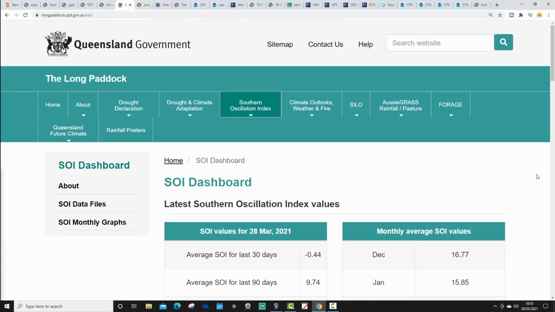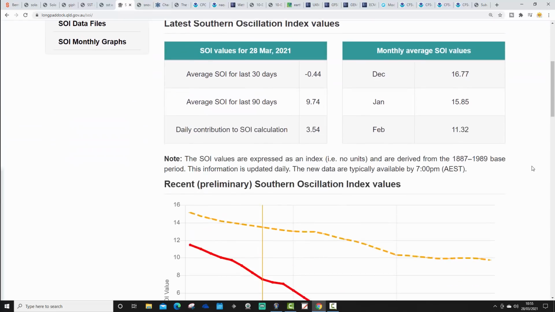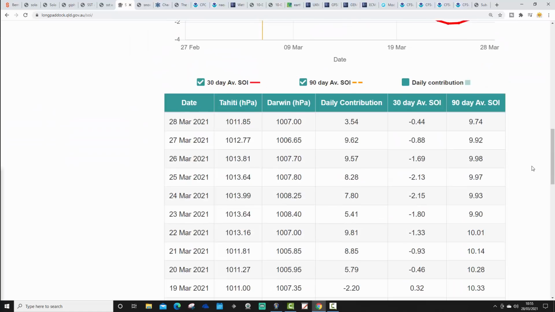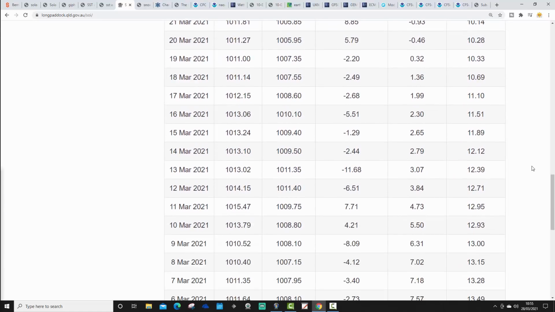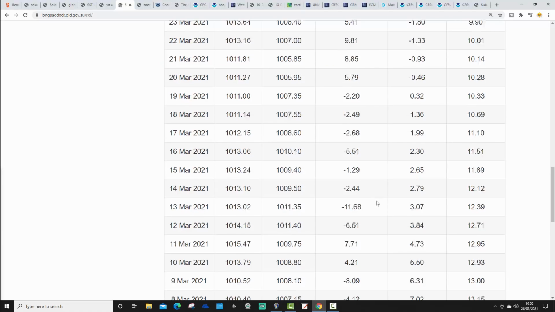This is how the SOI is currently looking. Southern Oscillation Index from the Queensland Government, part of Bureau Meteorology. So we know that a couple of weeks ago, the SOI went into a more negative phase, bringing to an end the La Nina and shifting the atmospheric setup more towards El Nino. For example, 13th of March went down to minus 11 with the SOI. 16th of March went down to minus 5, for example. 19th of March went down to minus 2. And so on. So we have had a period of negativity of the SOI.